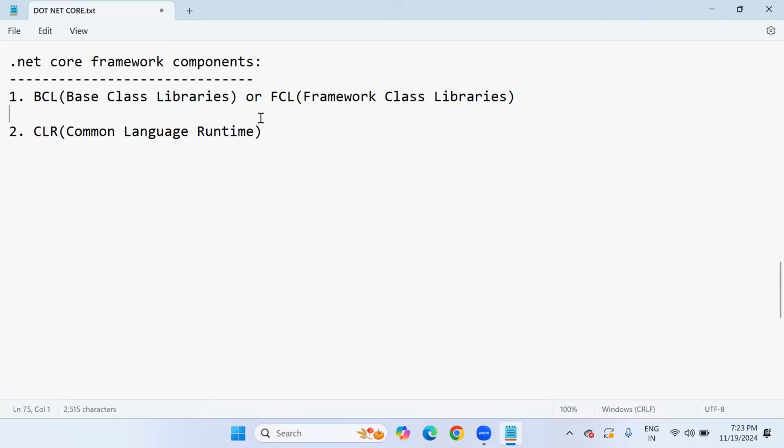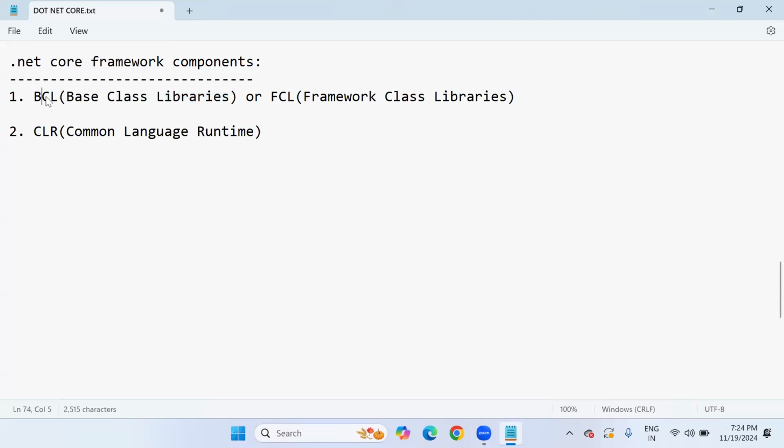Suppose I ask you about a book library, what is there? A collection of books. Same here, class libraries are a collection of classes. Each class contains a collection of methods. Each method contains a collection of variables and logic. So they have already implemented some logic and they are giving it to us, and we are going to use that logic in our application development.